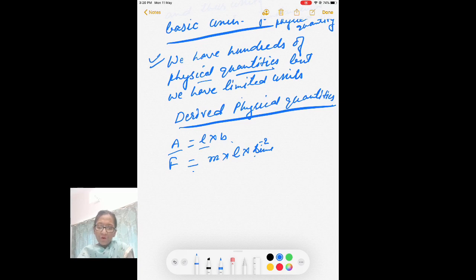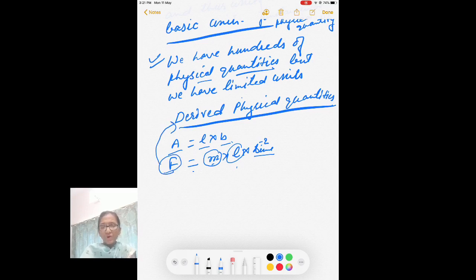Mass is your base, length is your base, and time is your base. So you combine these basic physical quantities, you multiply them to have some other physical quantities which are called derived physical quantities.